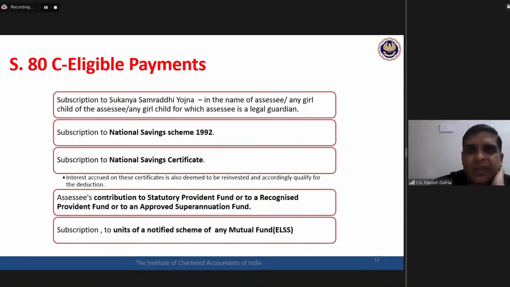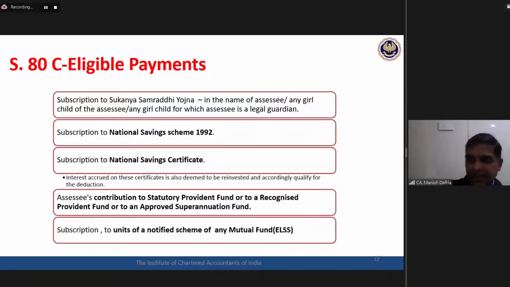Now, with respect to this NSC, there is another interesting point, that whatever contribution you have given to NSC, whatever investment you have made in this National Savings Certificate, that investment shall generate an 80C deduction for you. Subsequently, there will be an interest accrual on these NSCs. This interest accrual shall be added to your income from other sources, and because it is getting accrued, it will be treated as if it has been reinvested in these certificates.